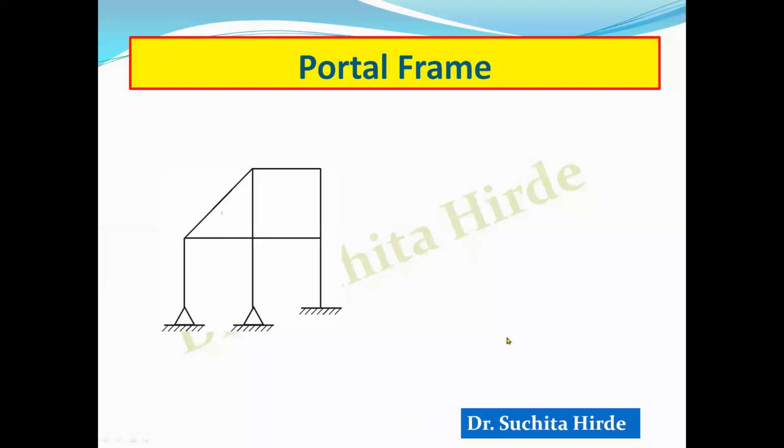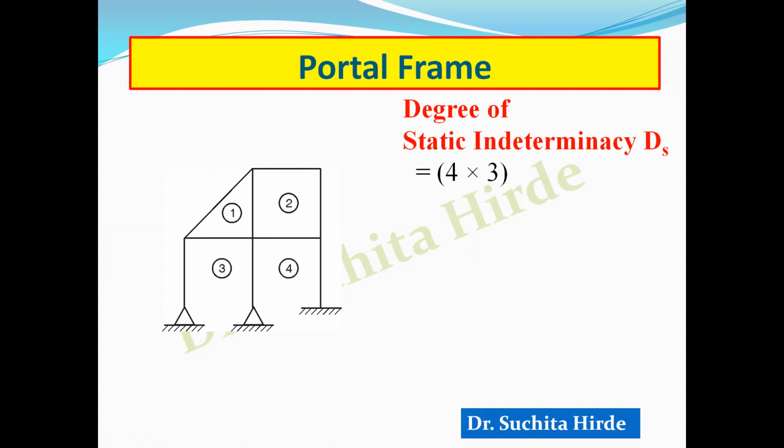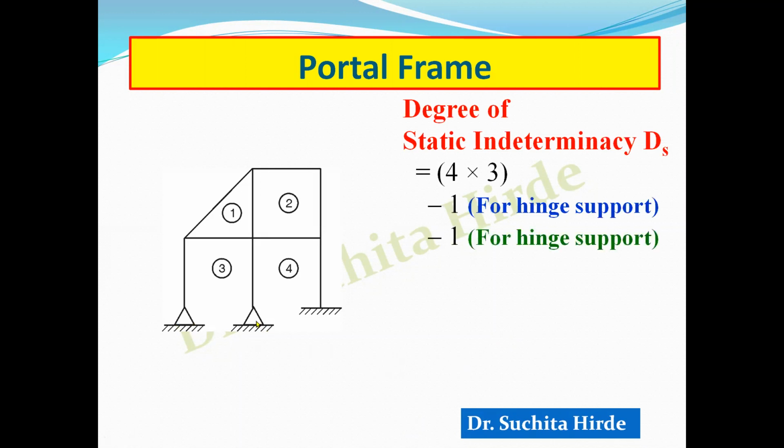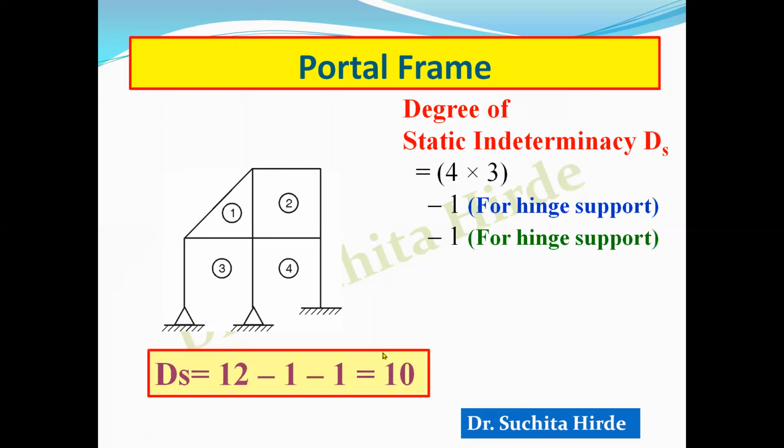Let us try one more example. Now you know the procedure. Now you try yourself. So count this 1, 2, 3 and 4, multiplied by 3, 4 into 3, 12. Then deduct 1 for each of the hinge support. So minus 1 for this hinge support, minus 1 for this hinge support. So what is the degree of static indeterminacy? 4 into 3, 12, minus 2 is equal to 10. So this is how you can calculate degree of static indeterminacy.